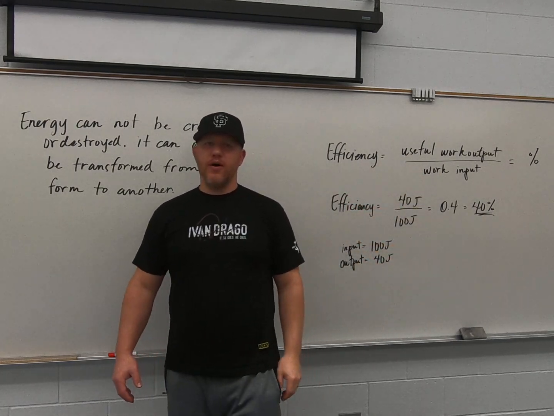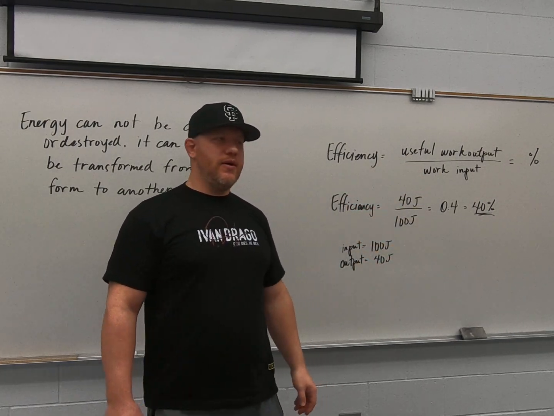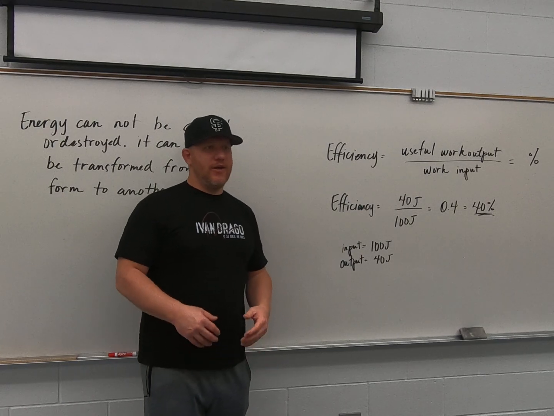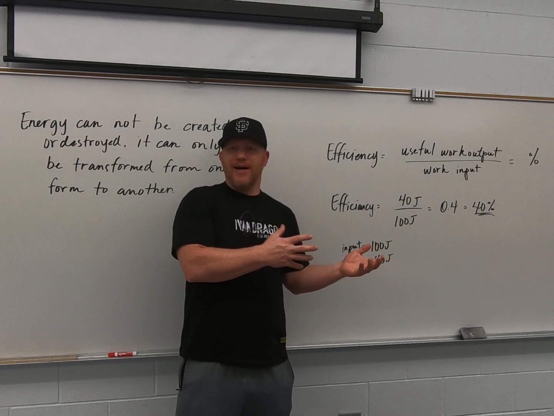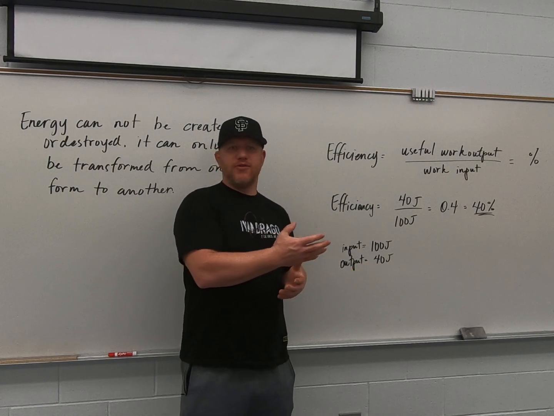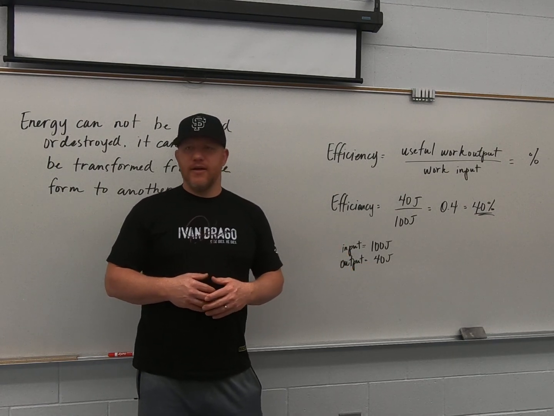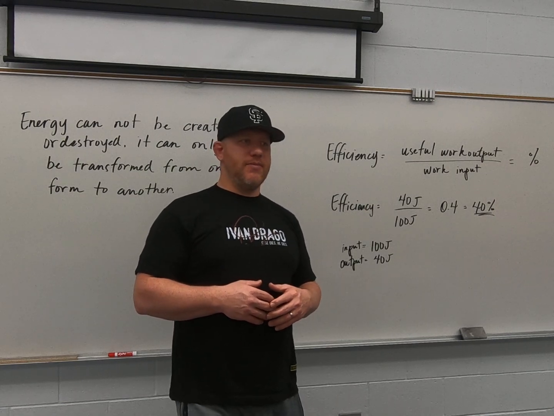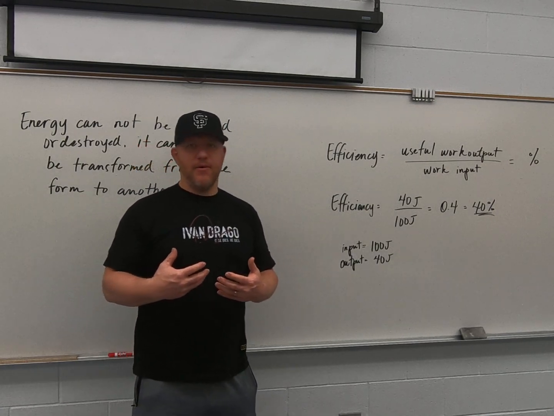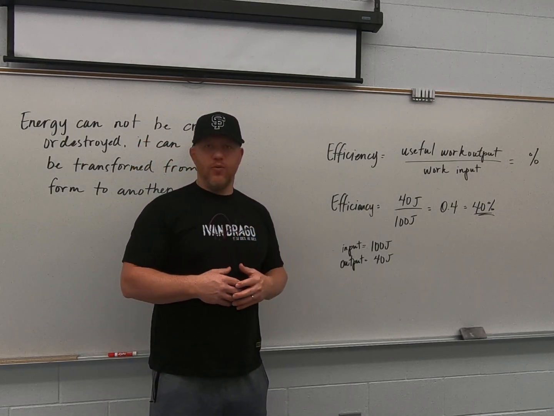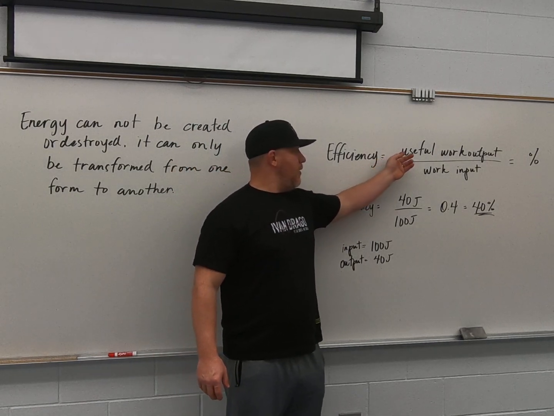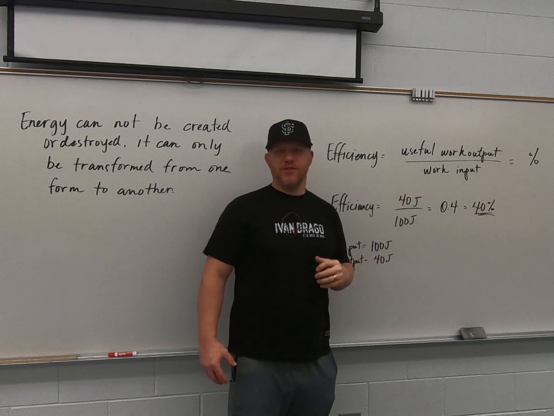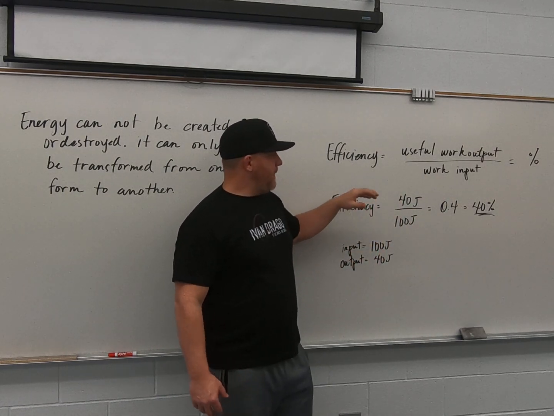The input is what you actually were going to physically do. It could be how much electricity is sent to a heater. If we're talking about a simple machine, it's how much work we're actually physically doing, where the useful work output is how much we get out of the machine.